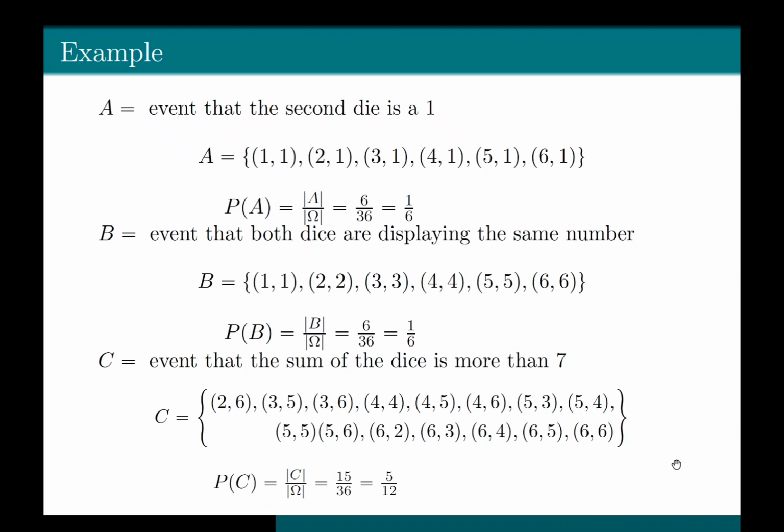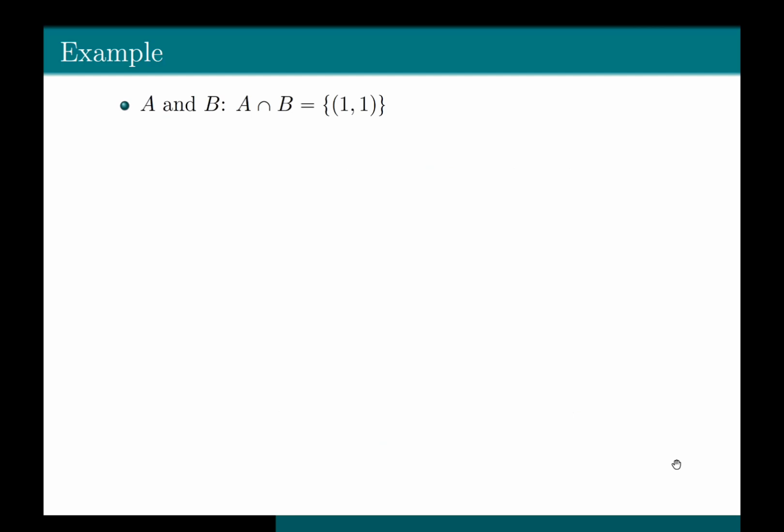Okay, now let's check if A and B are disjoint, if A and C are disjoint, if B and C are disjoint or mutually exclusive. What is really happening? Whenever we are looking for mutually exclusive or disjoint events, what are we trying to see? We are basically trying to check the joint probability of events A and B. What is the joint probability of events A and B? Basically, we are trying to see the probability of A intersection B.